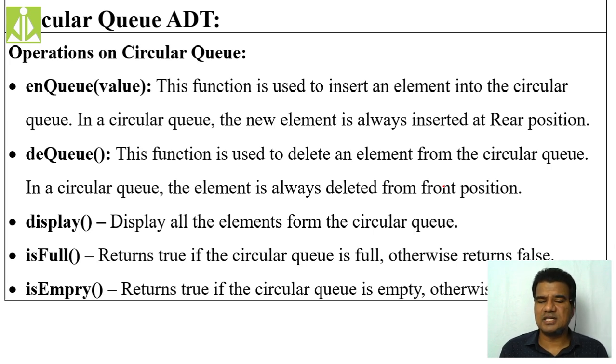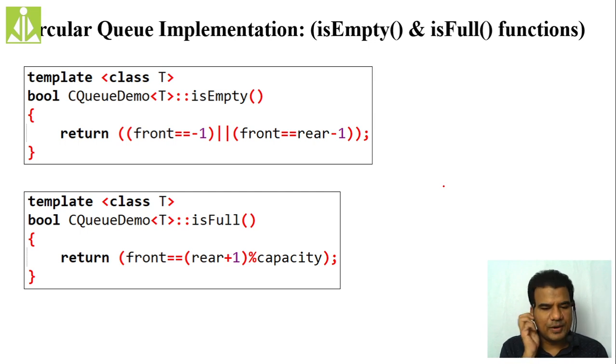This display just displays all the elements from your queue. Whatever elements you have inside the queue, it will display. Then is full will check whether the queue is full or not. Is empty will check the emptiness of your circular queue. If your queue is full, it will return true. If your queue is not full, it will return false. And is empty will return true if your queue is empty. If your queue is not empty, it will return false. So these are the operations.